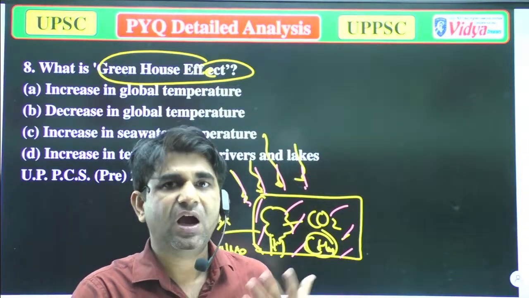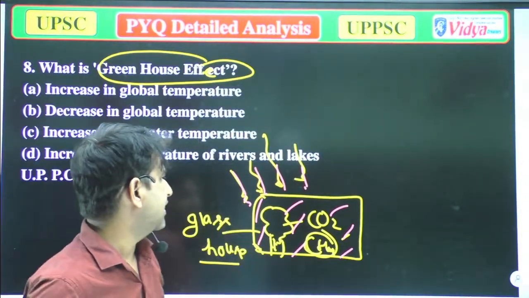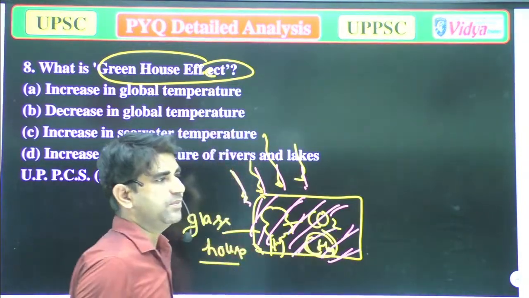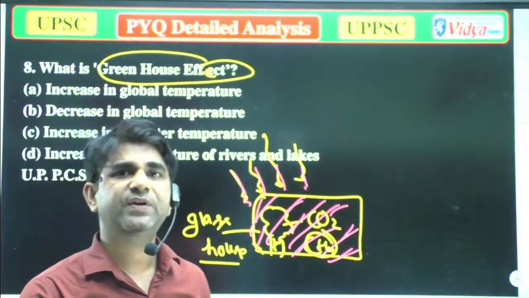So after some time you will find that the temperature of this glass house will increase.